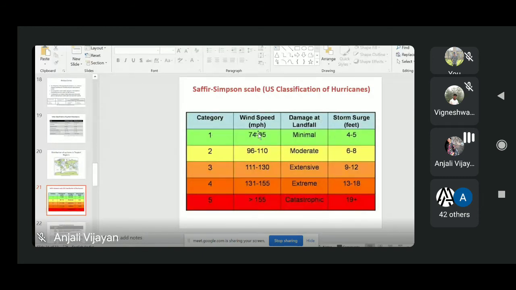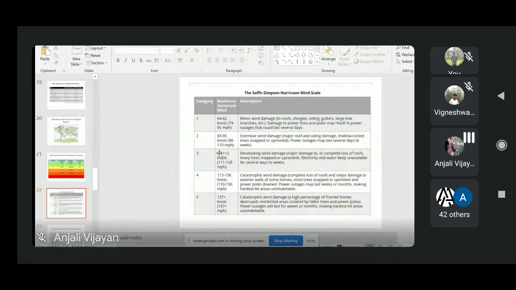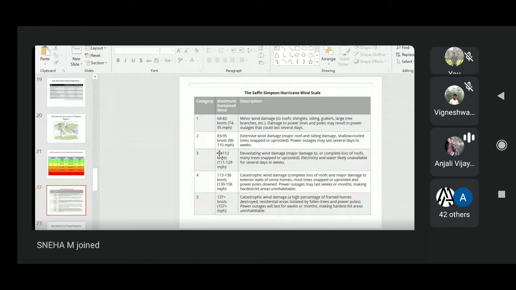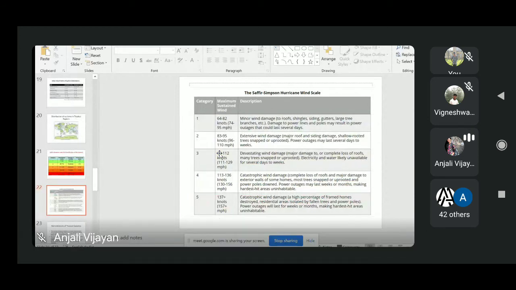According to the wind speed, they are categorized into 5 categories. This is a table showing the description of each category in the Saffir-Simpson scale. For the time being I'm just showing it, so you can read it later.